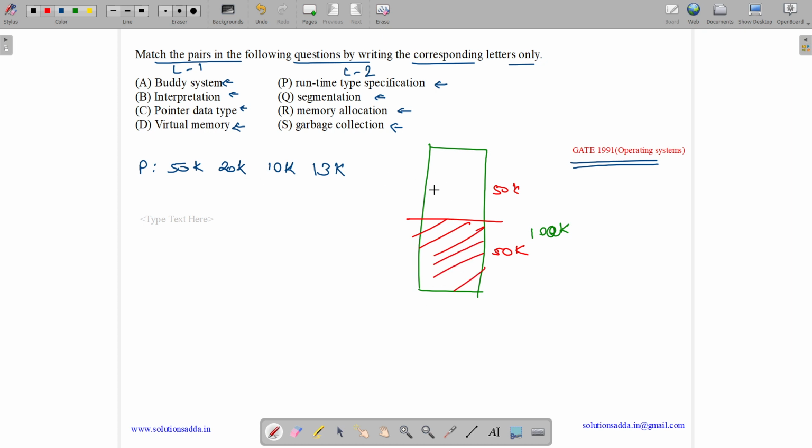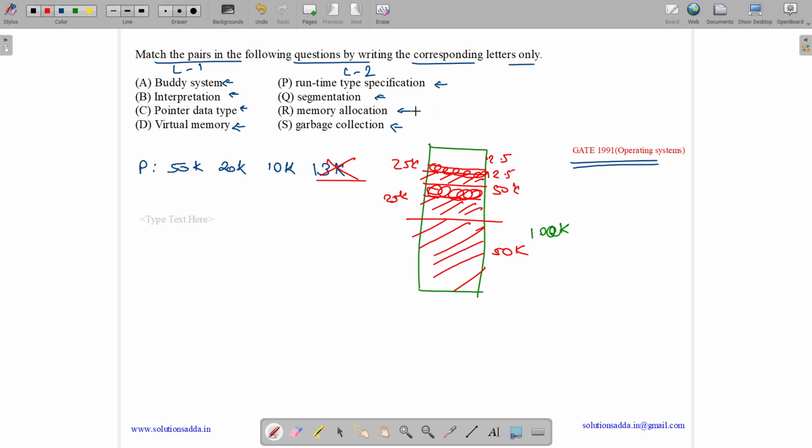Then 20K comes. So again we divide it into two parts of 25K and 25K. Then again we try to divide it into 12.5K and 12.5K, but 20K won't fit over here, so we don't divide it in that case. We keep it like this and put our 20K over here, and the remainder gets wasted. Then we have 10K. So we divide the 25K into two halves, 12.5K and 12.5K, and put 10K over here, and 2.5K gets wasted. Now 13K can't be allotted. So we are basically dividing at runtime. So buddy system is basically used for memory allocation.